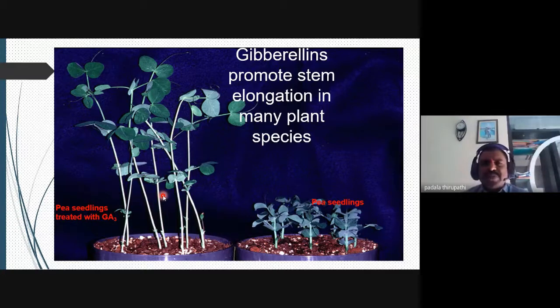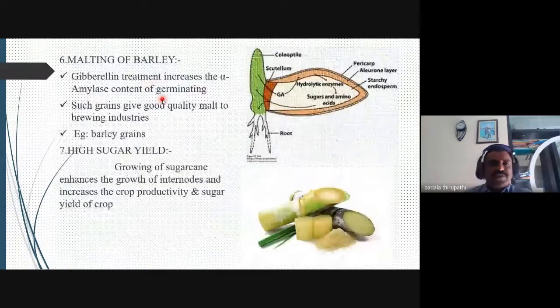And the effect of gibberellin on stem elongation we observe here. These are pea seedlings. Whenever the pea seedlings are treated with GA3, the stem at the node and internode region is enlarged, and the height of the plant is increased, as we observe in the slide.